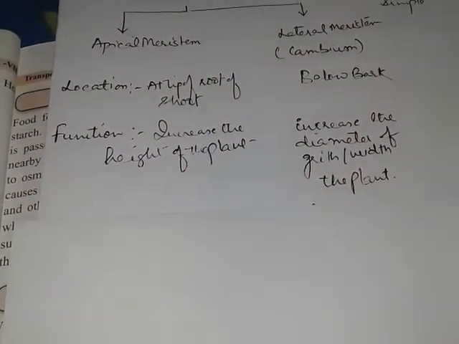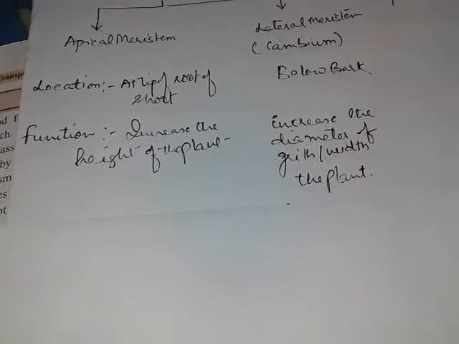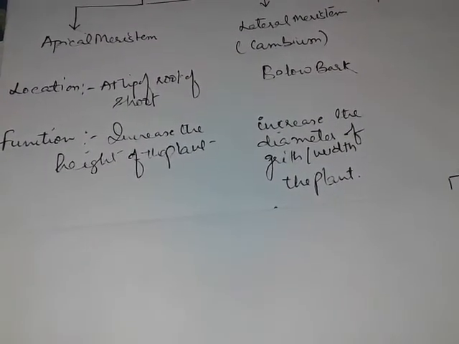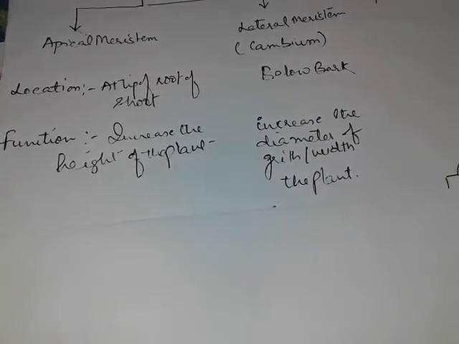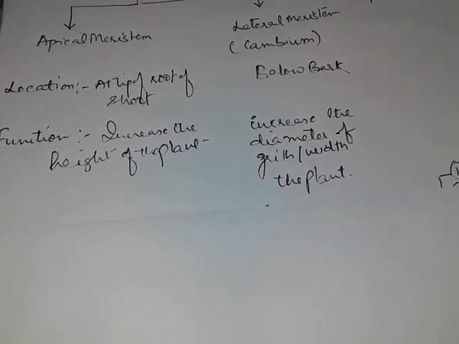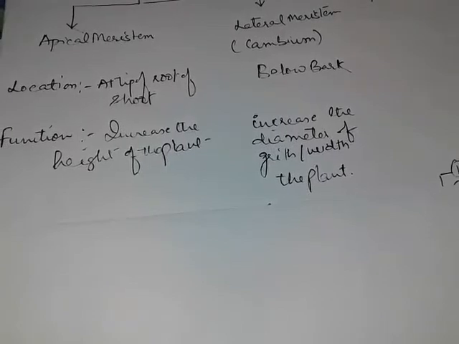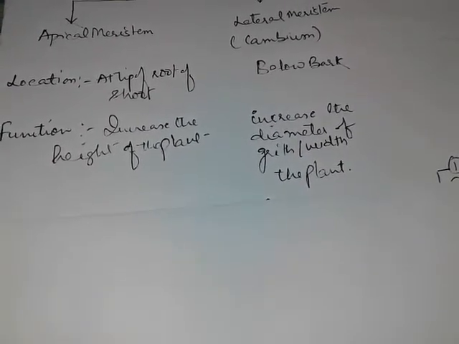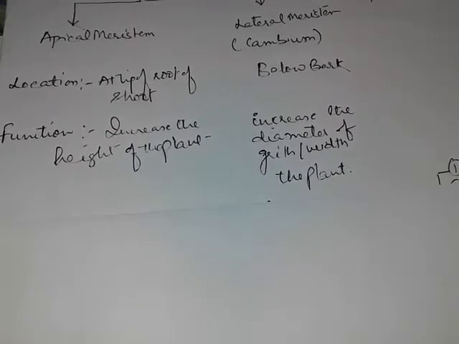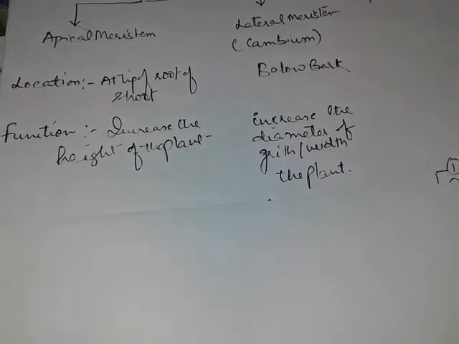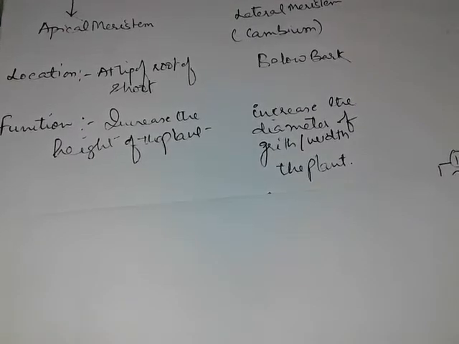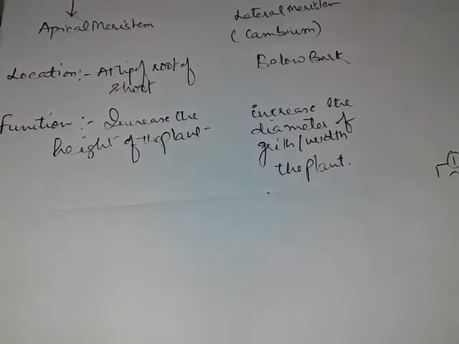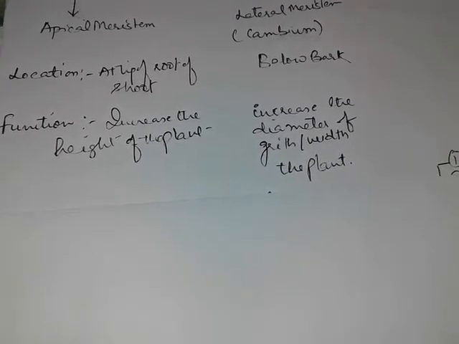One more kind of meristematic tissue is there, but it is not mentioned in your book and not in the syllabus, but that is additional information for you. That is intercalary meristematic tissue. As the name suggests, this kind of meristematic tissue is found in between, in the spaces present among the cells, and is responsible to increase the length of each and every cell.